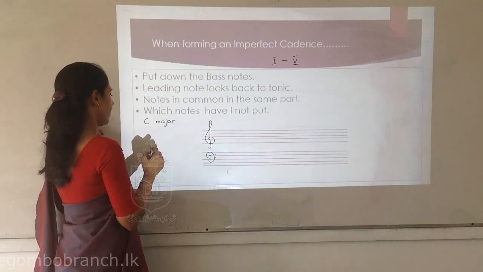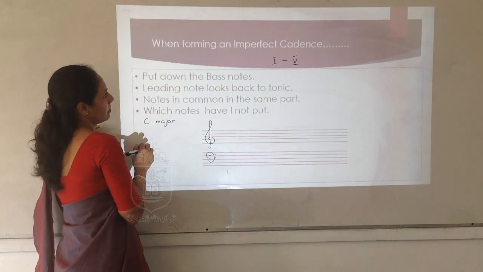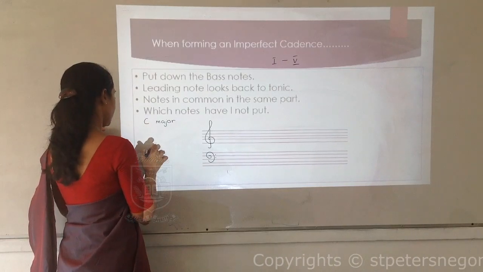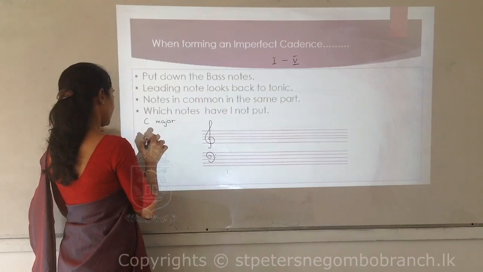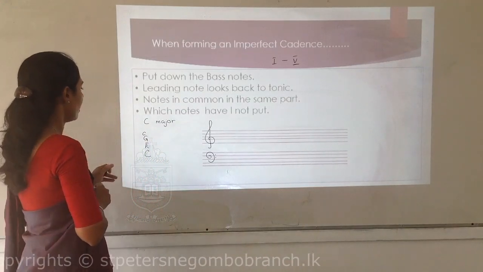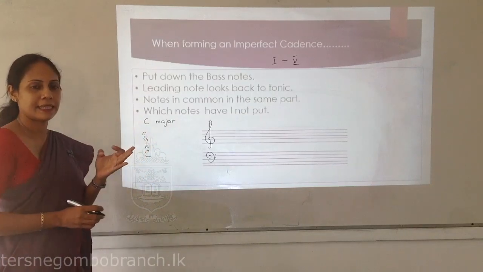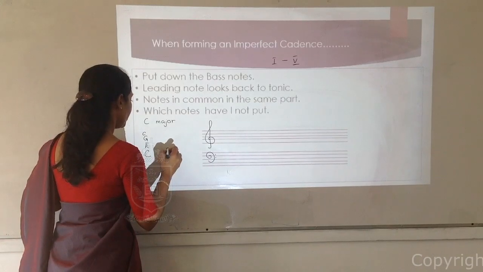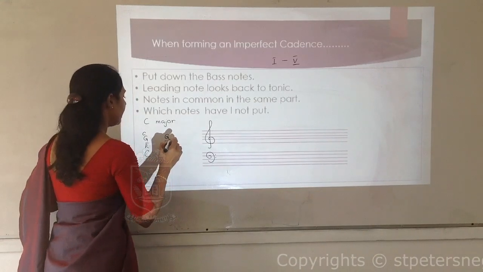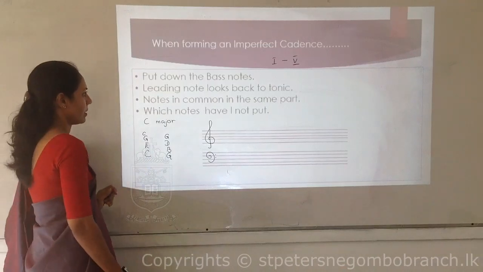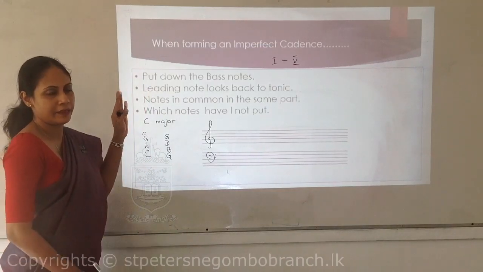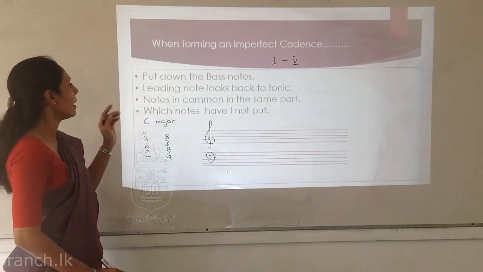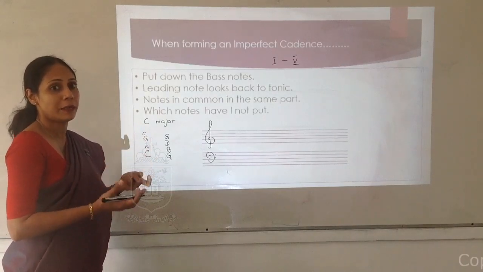First we'll make the chords. C major, chord 1: C, E, G, C. Chord 5: C, D, E, F, G; G, B, D, G. These are the two chords. So they give some points. If you follow these steps, it will be easy to make a good imperfect cadence.